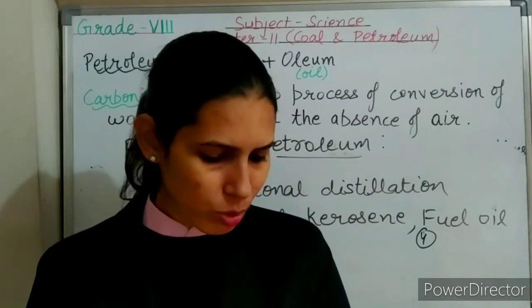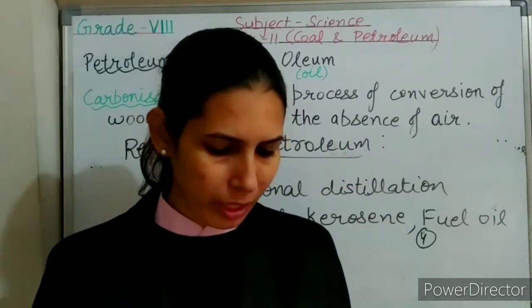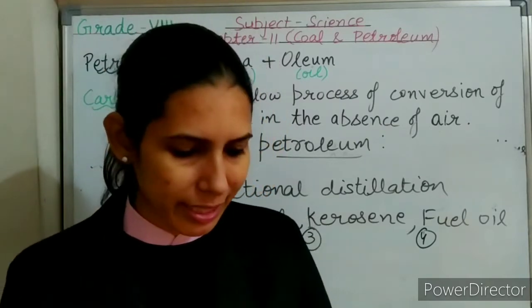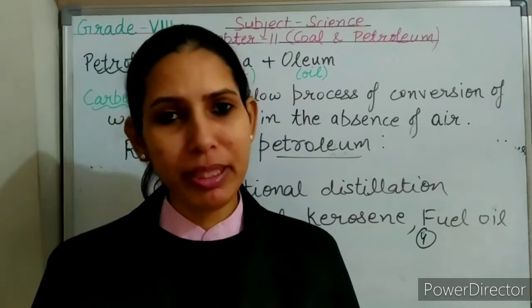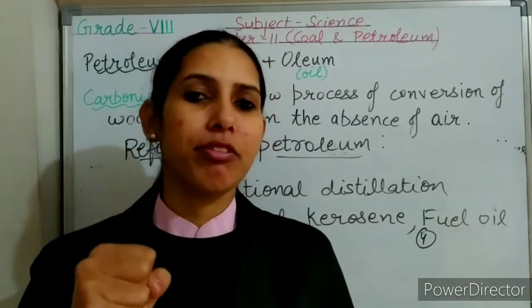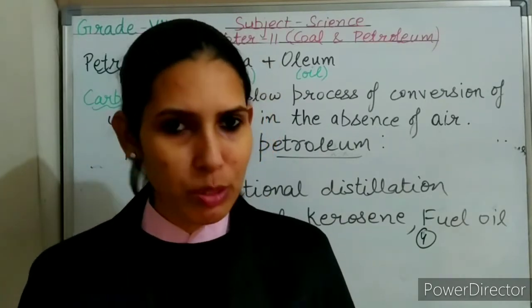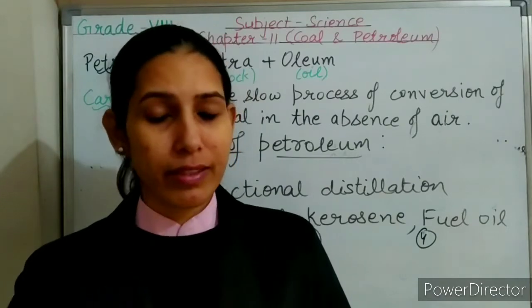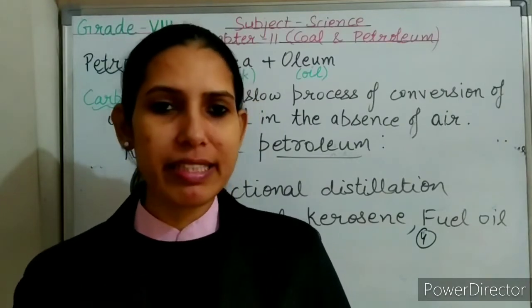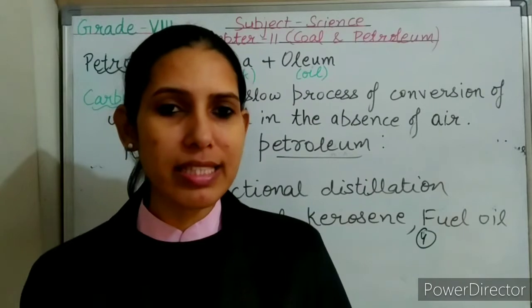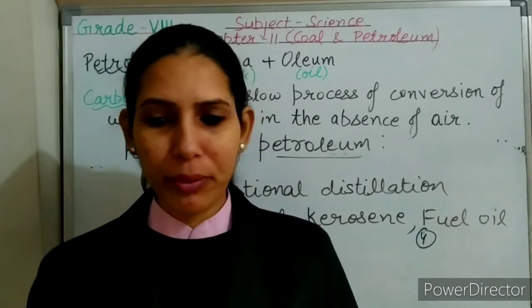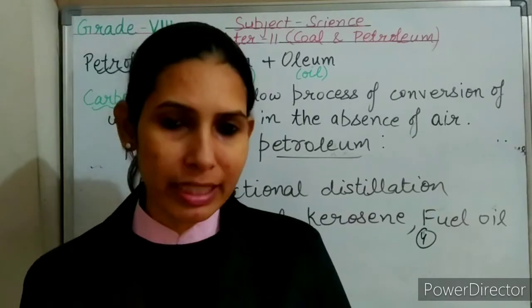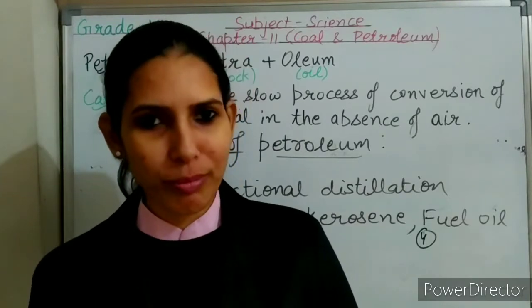Next is, define greenhouse effect and global warming. Greenhouse gases like carbon dioxide and methane have the ability to trap the heat of the sunlight as the glass walls of a greenhouse do. This trapping of heat by these greenhouse gases is known as the greenhouse effect, and this leads to an increase in the overall temperature of the earth, which is known as global warming.